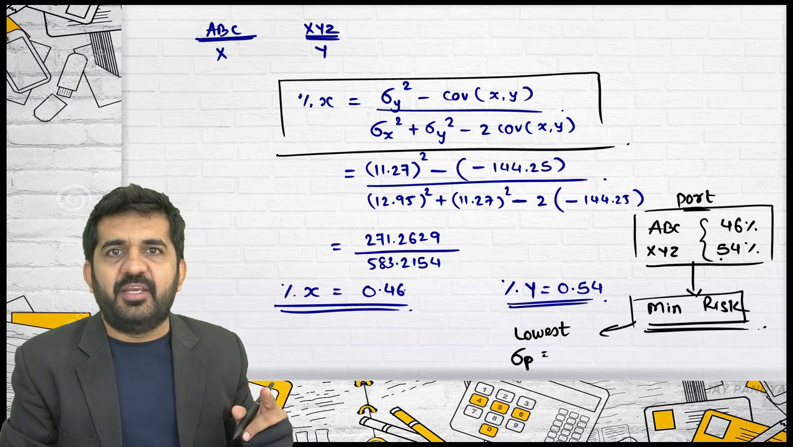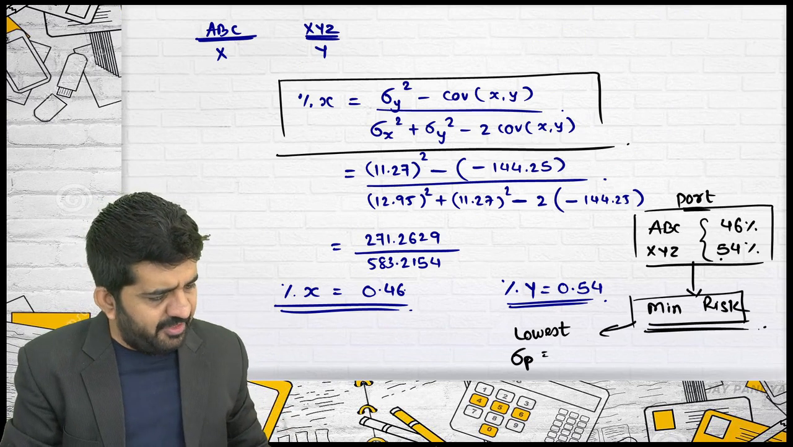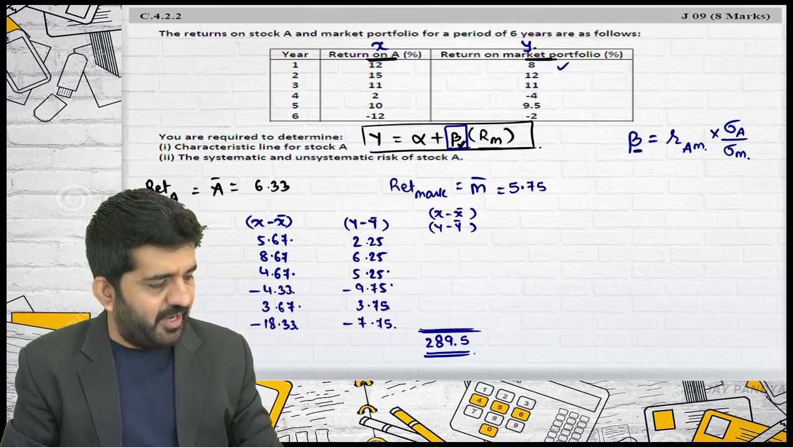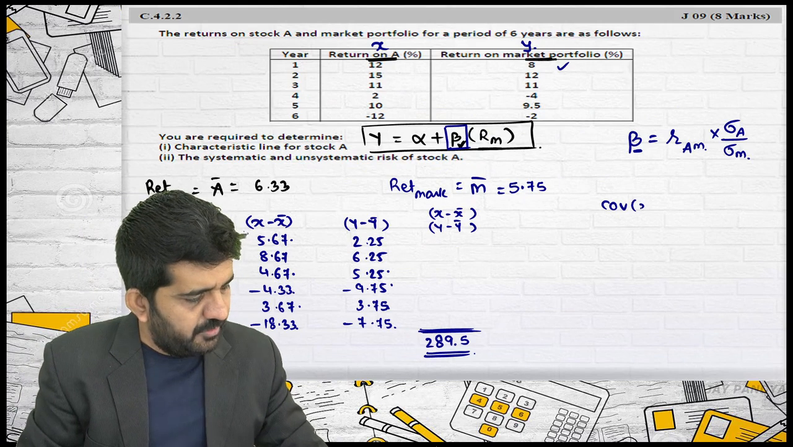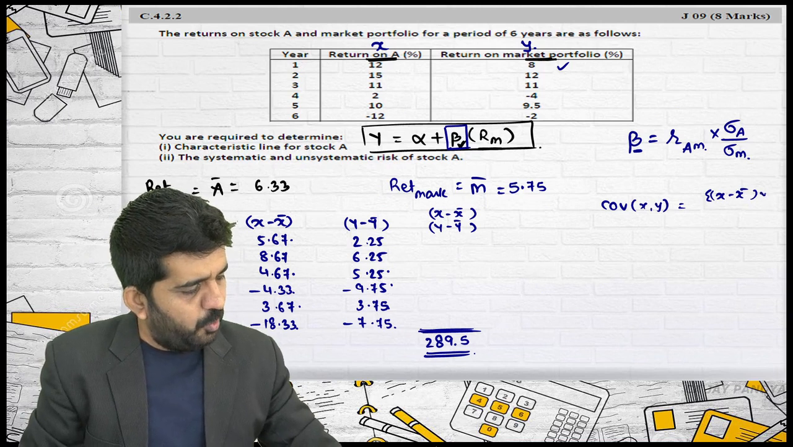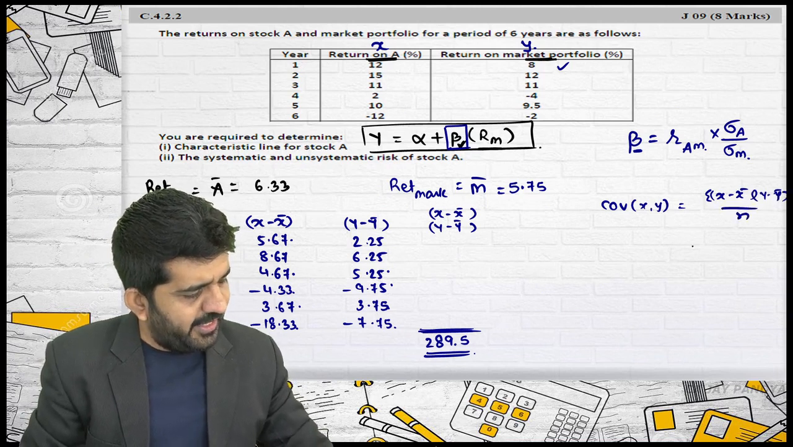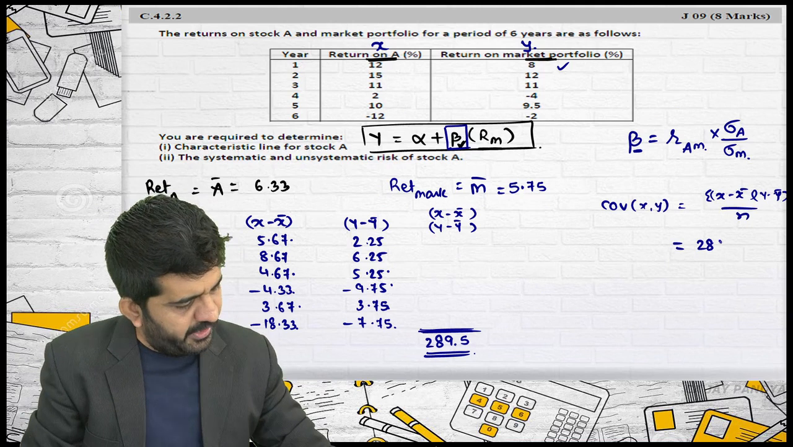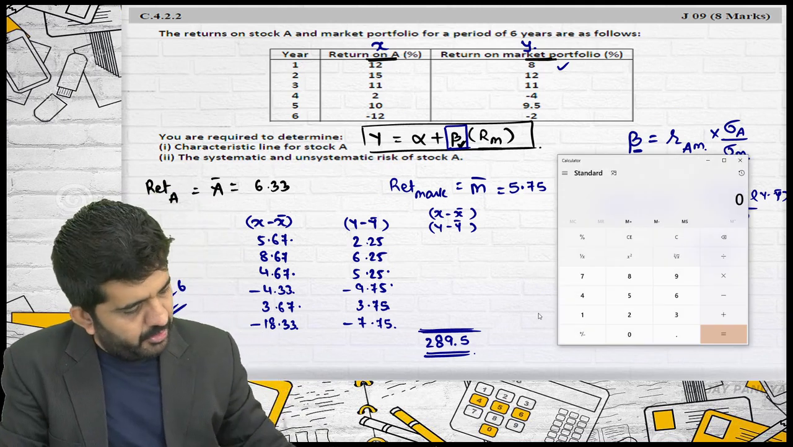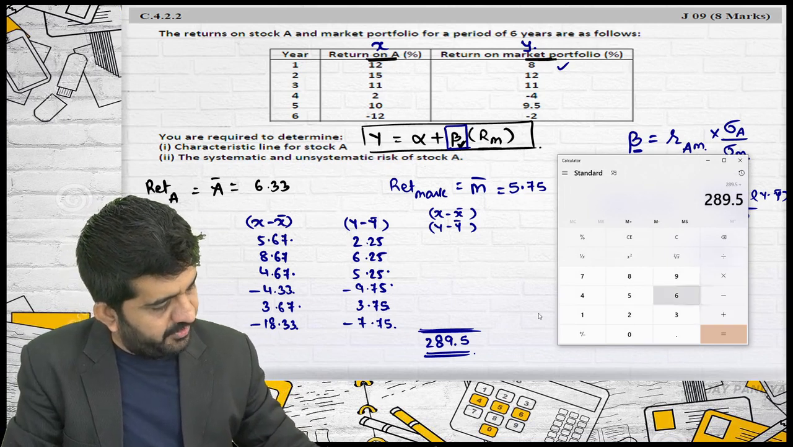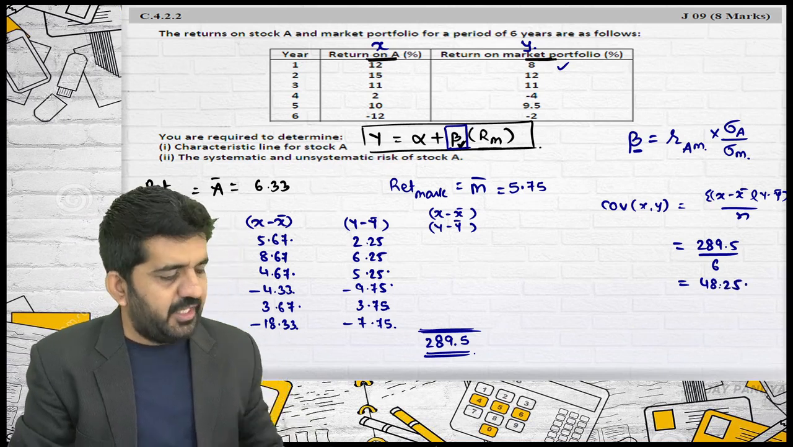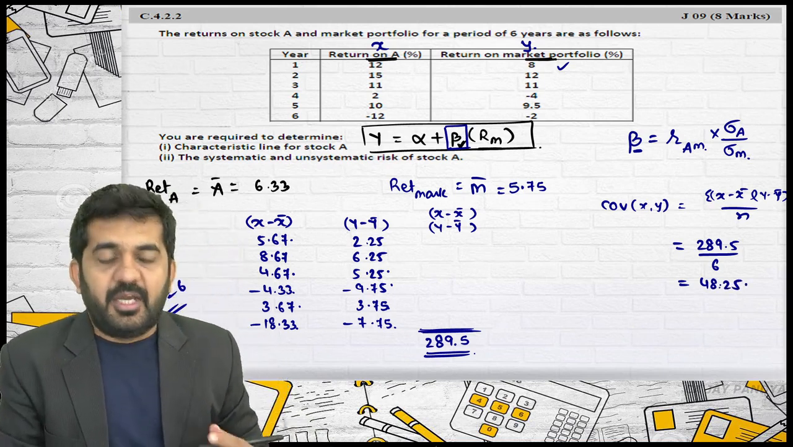R is covariance upon standard deviation. Am I having covariance? Yes. Is it right? This is my covariance: sigma (x minus x bar)(y minus y bar). Let me find out covariance between x and y: sigma (x minus x bar)(y minus y bar) upon n. This figure I am having, 289.5 divided by 6. 289.5 divided by 6 is 48.25. Let me find out R.